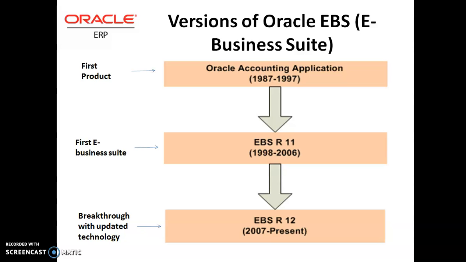Then they released a newer version, where some breakthrough updated technologies were used, and they released EBS Release 12, which was released in 2007, and up till now this EBS Release 12 is used by different enterprises.